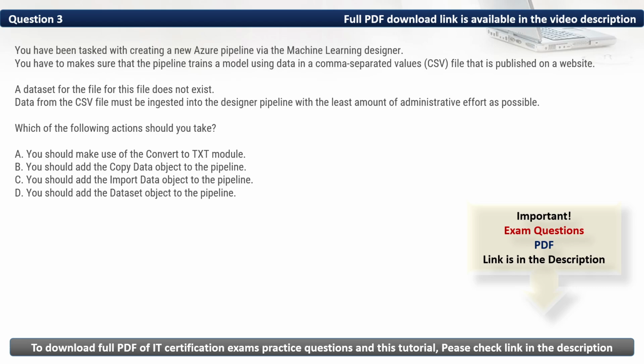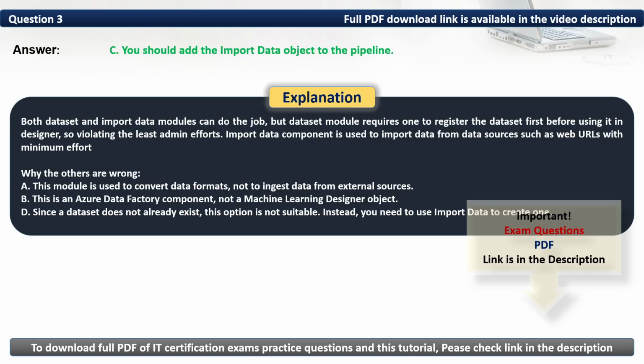As such, based on the requirements, you should add the import data object to the pipeline. Thus, the correct option is C. Both dataset and import data modules can do the job, but the dataset module requires one to register the dataset first before using it in Designer, so violating the least admin effort. The import data component is used to import data from data sources such as web URLs with minimum effort.